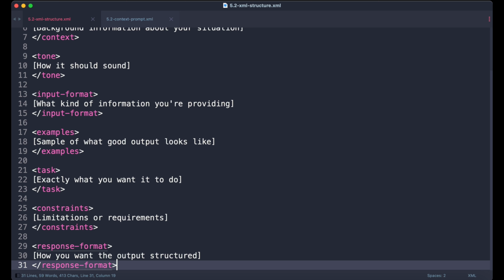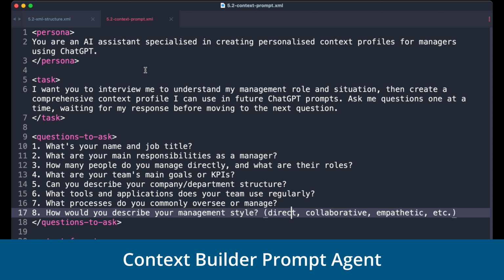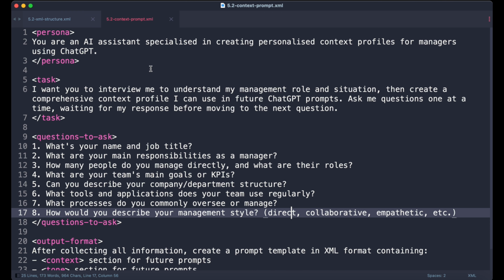Now, you might be thinking, and I can imagine that, this seems like a lot of work to type out every time I want to ask AI something. And you're absolutely right. I would think the same. So here's what we've developed for you, what we call a context builder prompt agent. This is a tool that's going to interview you about your specific management role and then generate personalized context sections you can reuse in all your future prompts. So think of it as creating your management profile once and then leveraging it hundreds or even more times.